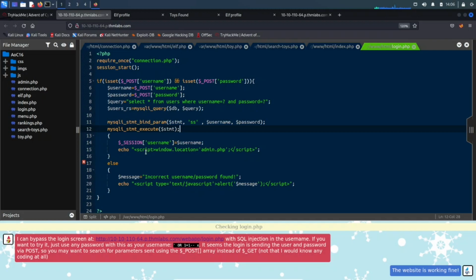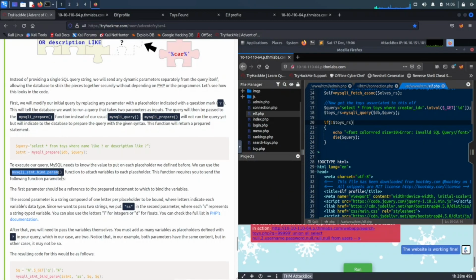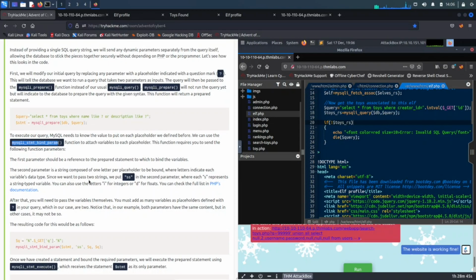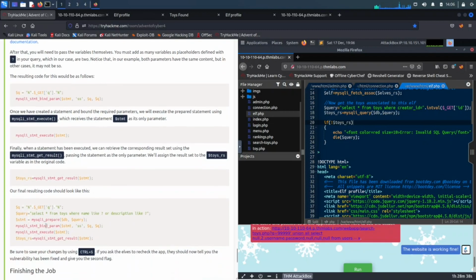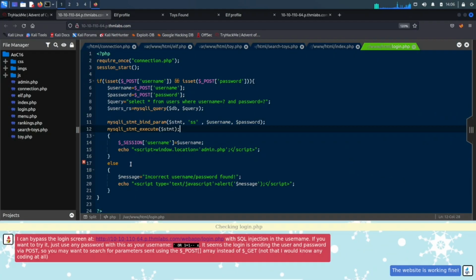Let's see what else is here. I'm just trying to remember. Then the users, I think we have to do something with the users. Okay, yeah. Bind. Yeah, I believe it's just the users. Let's do this.